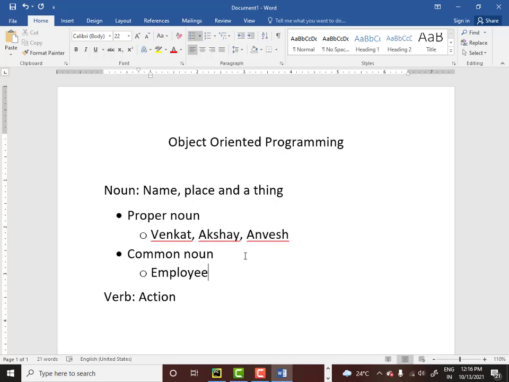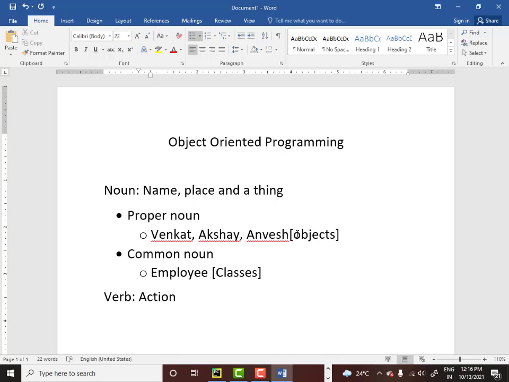Now in object oriented programming, all these common nouns will become classes, and all these proper nouns will become objects.